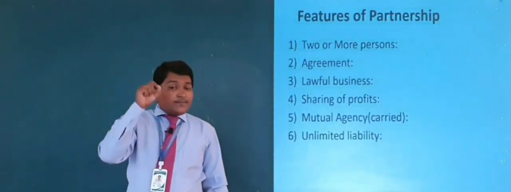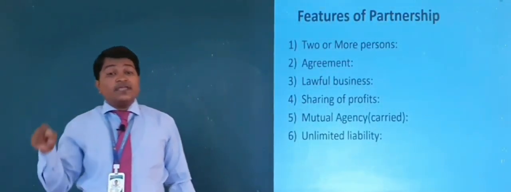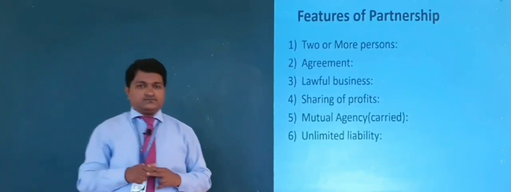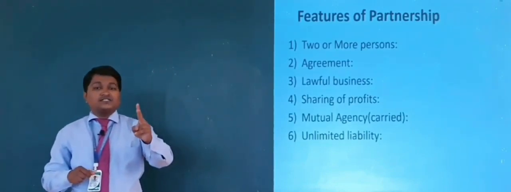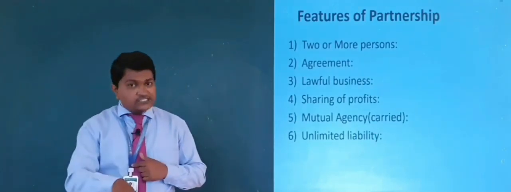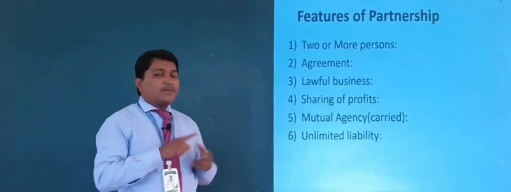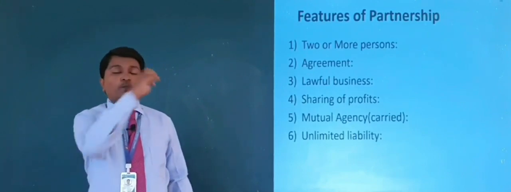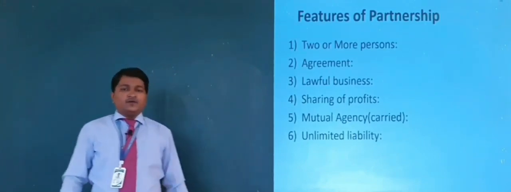To form a partnership business, there must be at least two persons. A single person cannot form a partnership business, that becomes sole proprietorship.